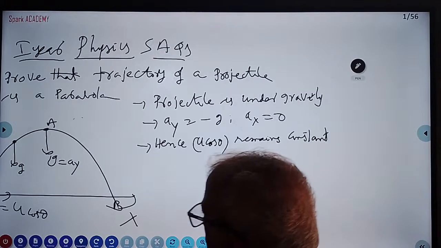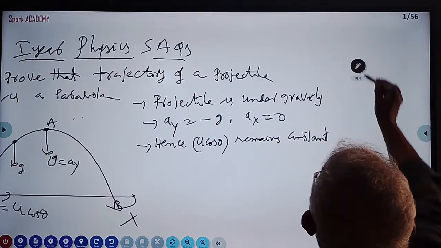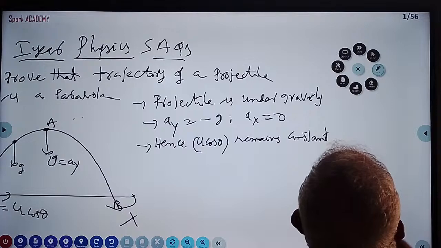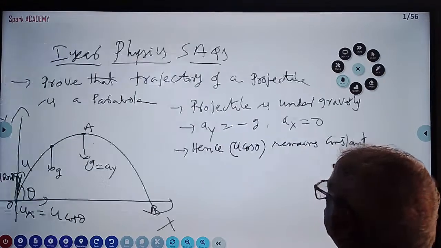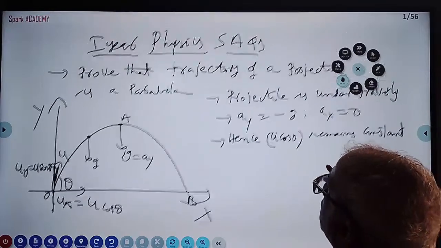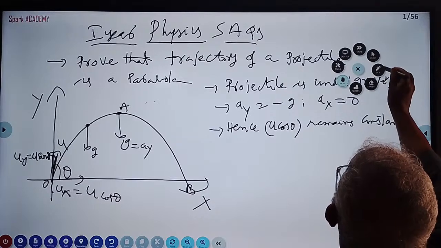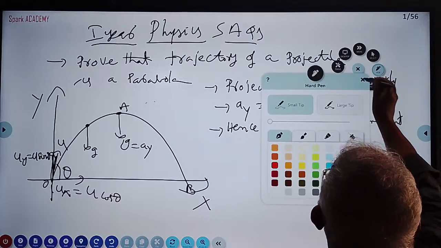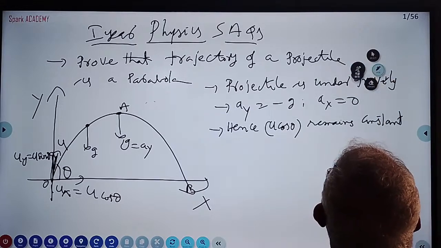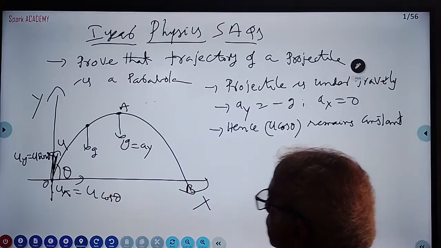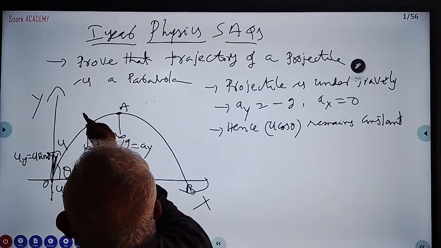Now, friends, the starting point is O. For example, you choose some other point C here.